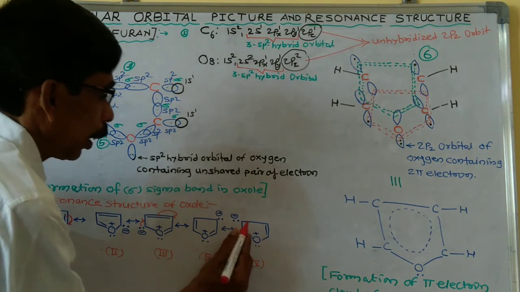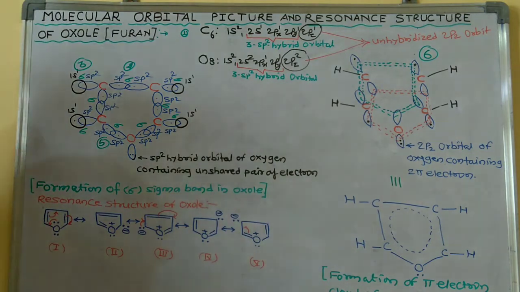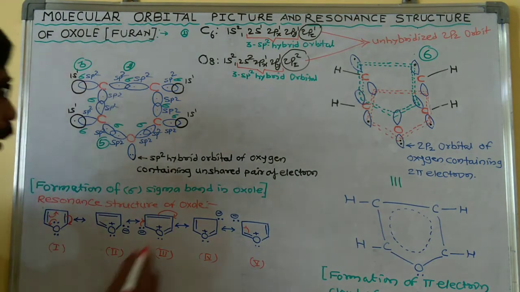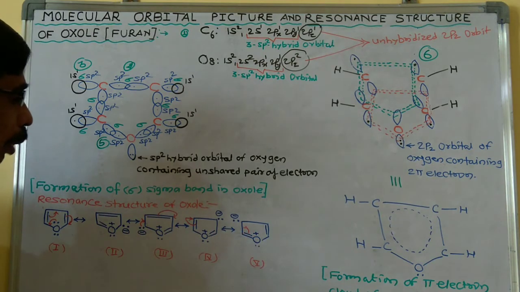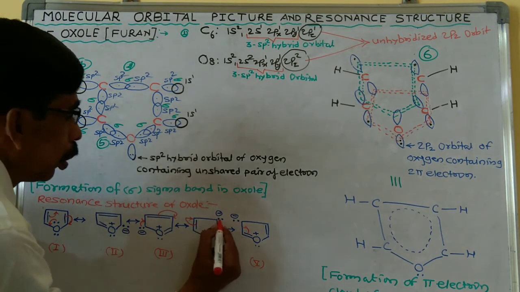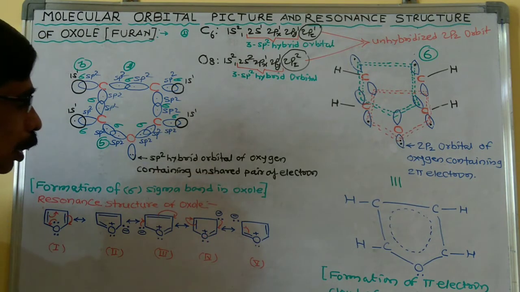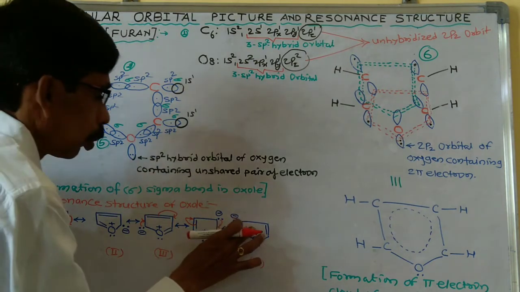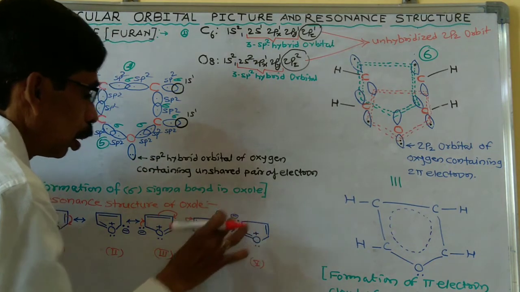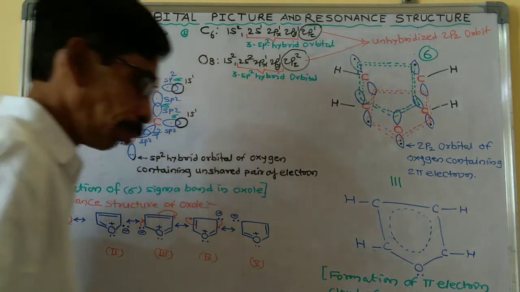Again, we can transfer this double bond and this carbon to form this lone pair here. So we get this structure. So this is the resonance structure of furan.